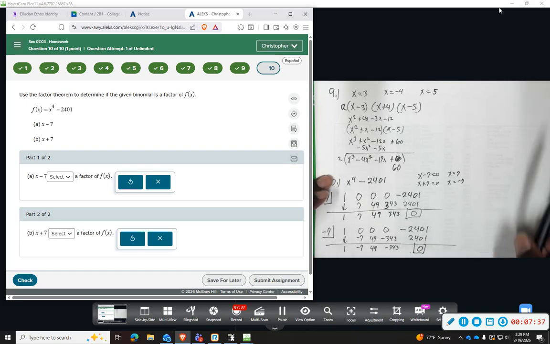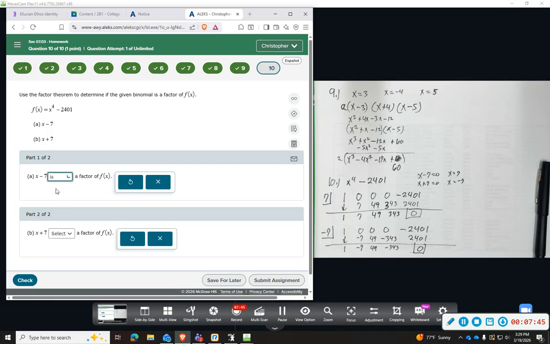And we get 0. So both of them come out to 0 as a remainder, which means they divide evenly and they both are factors. So we'll say x minus 7 is a factor and x plus 7 is also a factor.